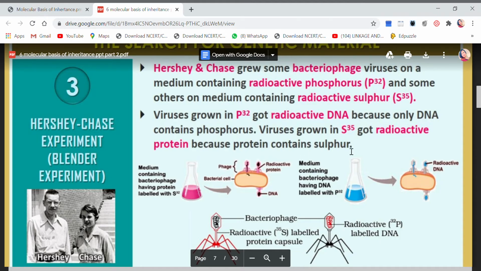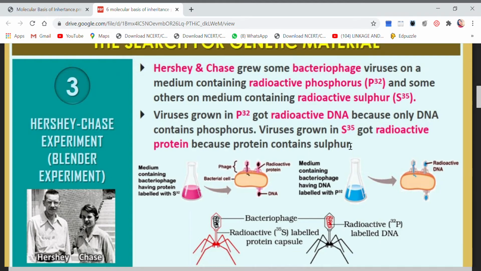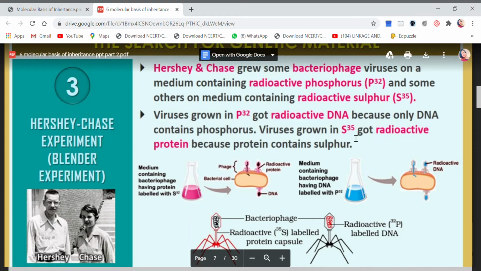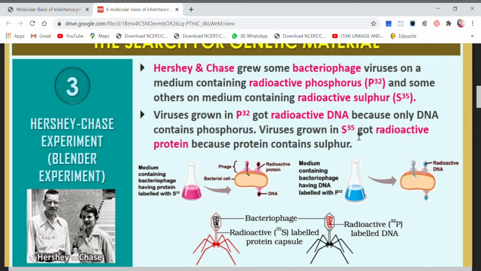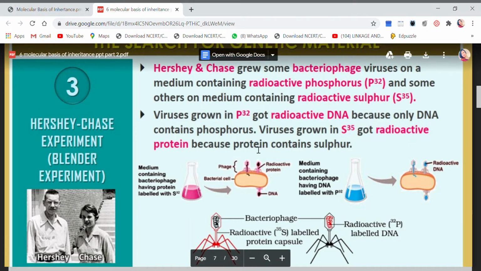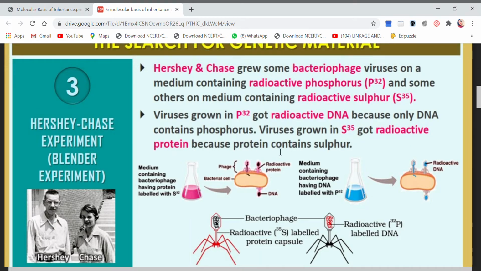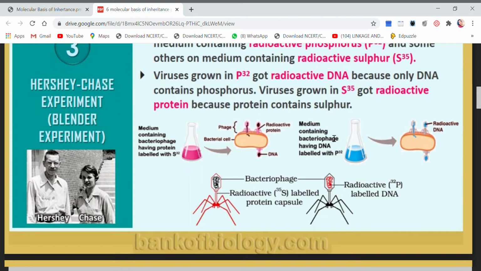So they marked one group of viruses with phosphorus and the second group with sulfur, but the markings were on different sites. Here the marking was in the DNA, so the DNA became radioactive, but here the marking was in the protein, because protein has sulfur as one of its components. I hope this is clear to all of you.